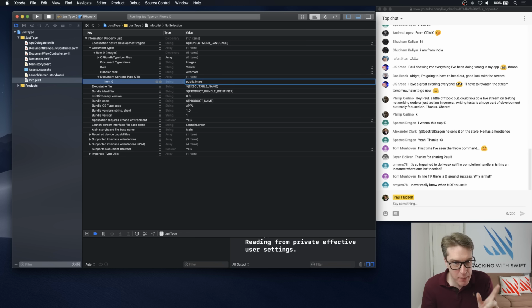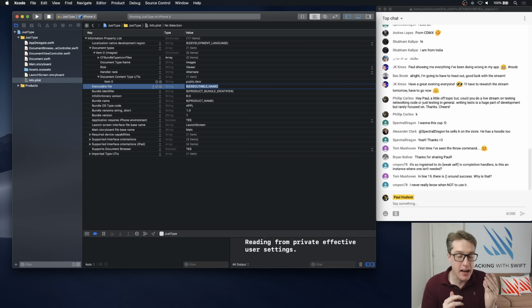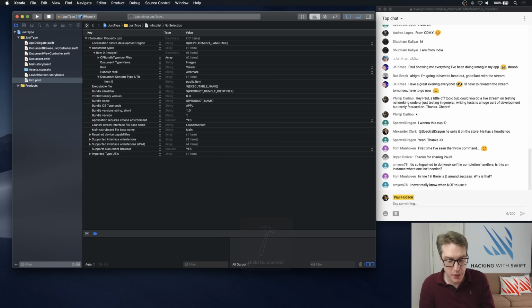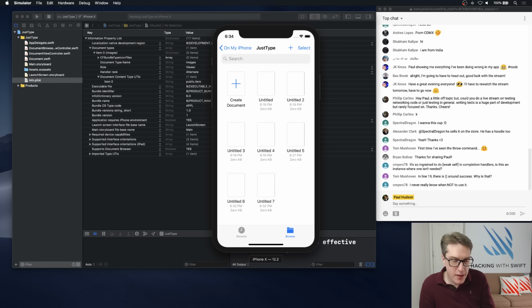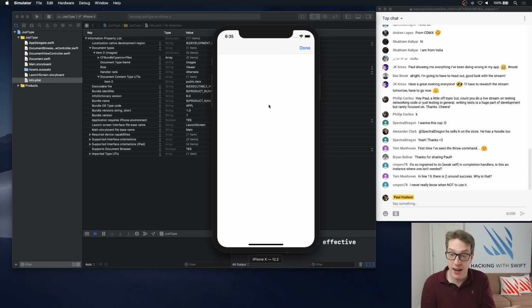So we're going to change public.image to be public.item, like that. And that's, I think, as broad as you can get. Open literally anything whatsoever. If I press Command R again, let's find out, that should open it much more nicely. Okay, so now all our files, we can see, are subtly different. They're now in black. It knows it can open these files now. So I can open Untitled, and there's Untitled. I can choose document 4, and so forth. So it's letting me open the files we've created now, which is great.